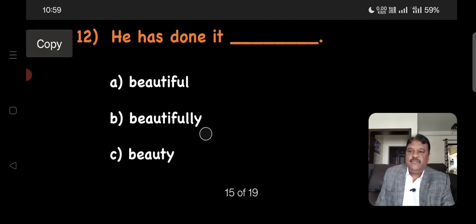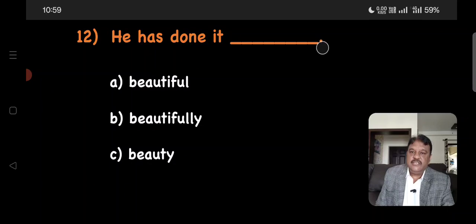Question number 12. He has done it dash. Friends, here the question talks about the manner in which the action is done, how it was done. So we need to fill with an adverb which talks about how this action has been done.